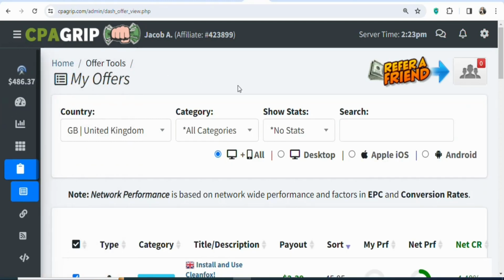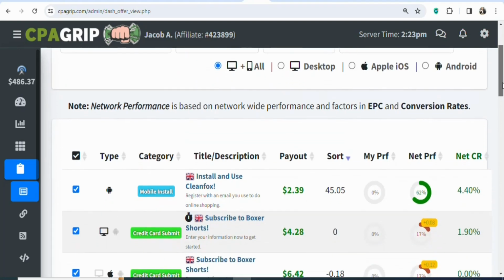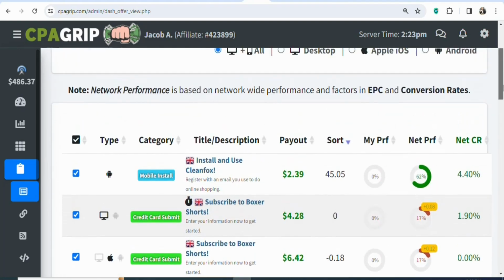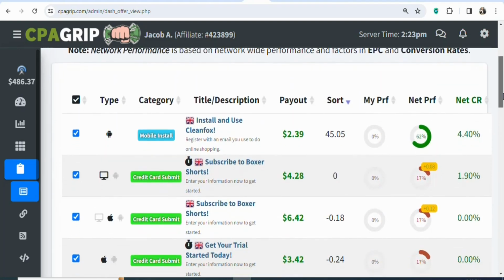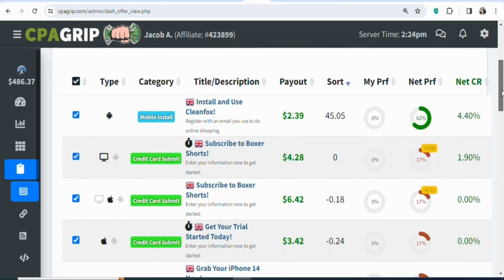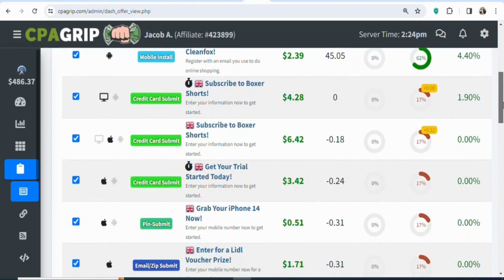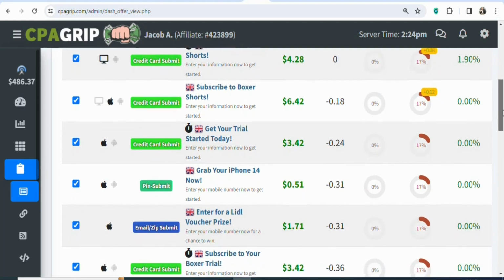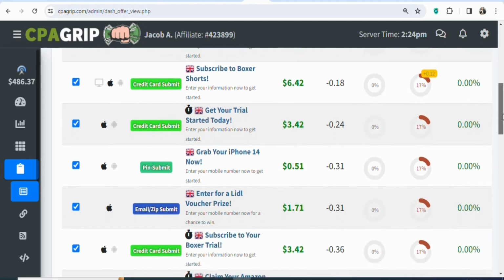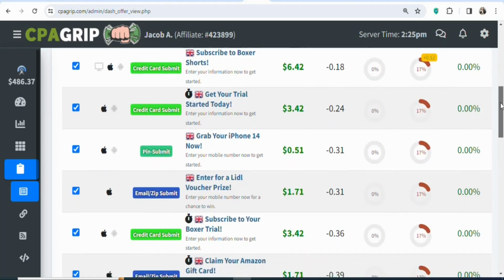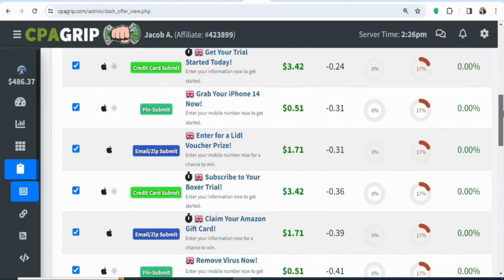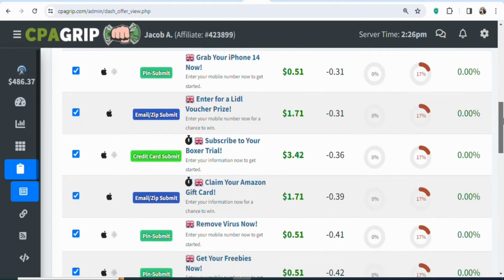The next step is that you are going to select a country where you have a traffic source so that you can get offers to promote. CPA offers are country specific. That means each of the offers have a country where it is allowed to be promoted. As I scroll down, all these offers that you are seeing on your screen are allowed to be promoted to people who live in the United Kingdom. Apart from the United Kingdom, if you promote them to people who live outside the United Kingdom, you are not going to be earning the payout.